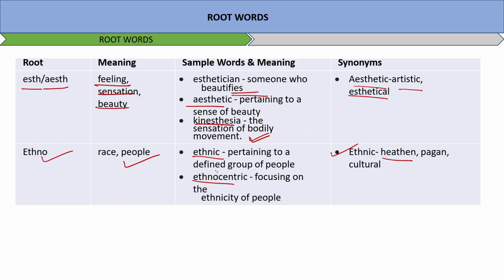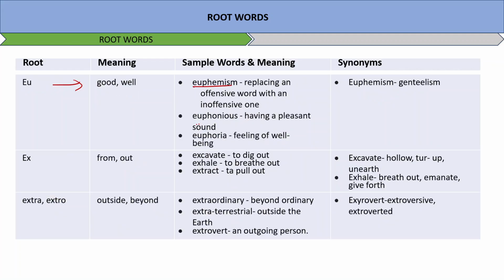Next word is eu. Eu means good or well. Euphemism, replacing an offensive word with an inoffensive one. Euphonious, having a pleasant sound. Euphoria, feeling of well-being. Euphemism is also synonymous to the word gentilism. Ex means from or out. Excavate, to dig out. Exhale, to breathe out. Extract, to pull out. Excavate, hollow, turn up, unearth. Exhale, breathe out, emanate, give forth.